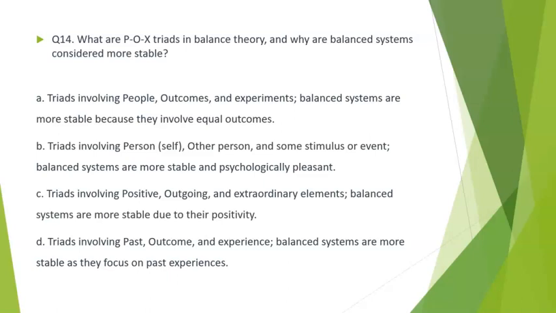Balance systems are more stable and psychologically pleasant. Option C. Triads involving positive, outgoing, and extraordinary elements. Balance systems are more stable due to their positivity. Option D. Triads involving positive outcome and experience. Balance systems are more stable as they focus on past experiences. The correct option is option A.